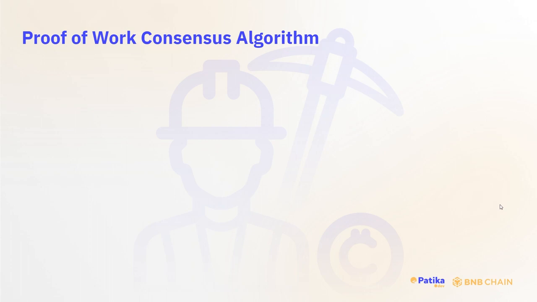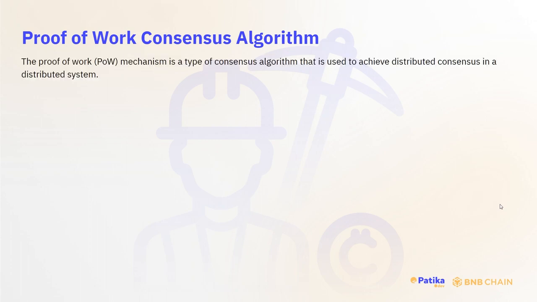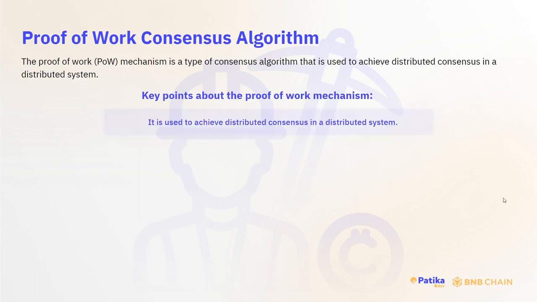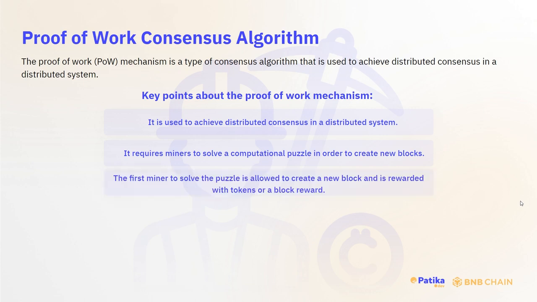Let us talk about proof-of-work consensus algorithm, which is used by Bitcoin, for example. The proof-of-work mechanism is a type of consensus algorithm that is used to achieve distributed consensus in a distributed system. The key points about proof-of-work mechanism. It is used to achieve distributed consensus in a distributed system. It requires miners to solve a computational puzzle in order to create new blocks. The first miner to solve the puzzle is allowed to create a new block and is rewarded with tokens or